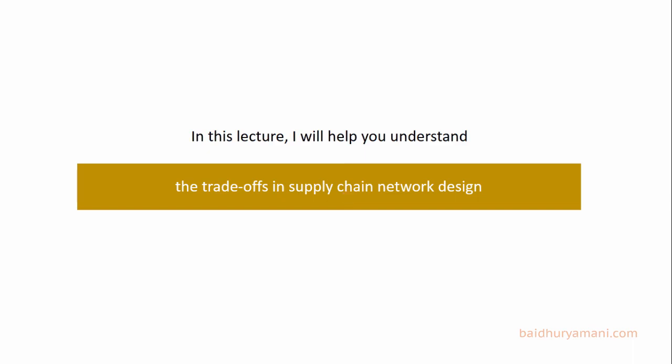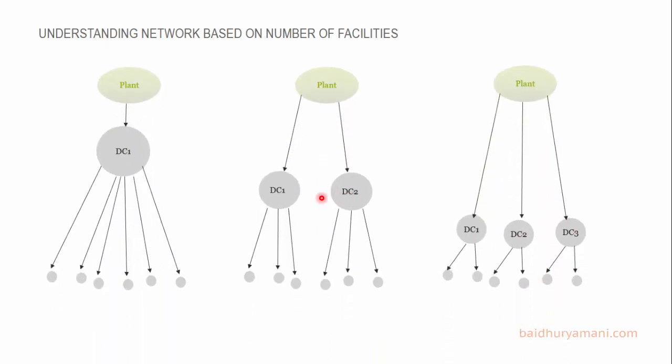Let's begin by looking at these three networks. In the three networks, the position of plants and customers is the same and other parameters like demand and production are also the same. In the first case, there is one DC. In the second case, there are two DCs and in the third case, there are three DCs. Now observe the three networks for around 15 seconds. What could you notice?